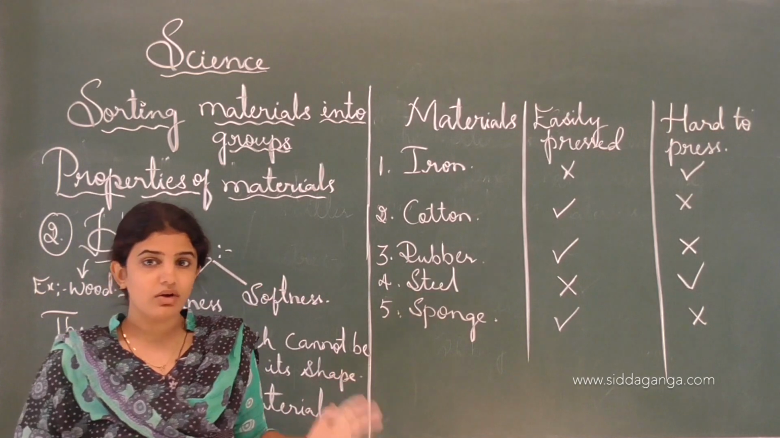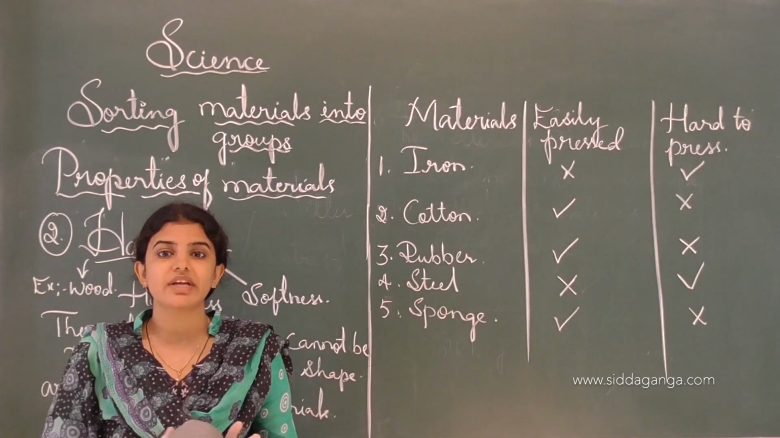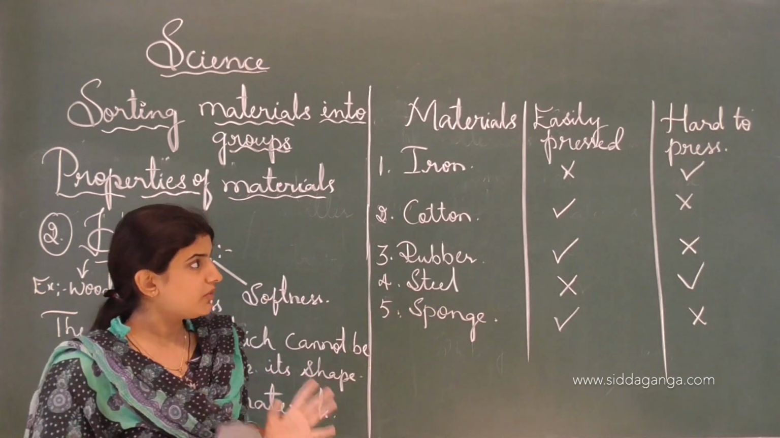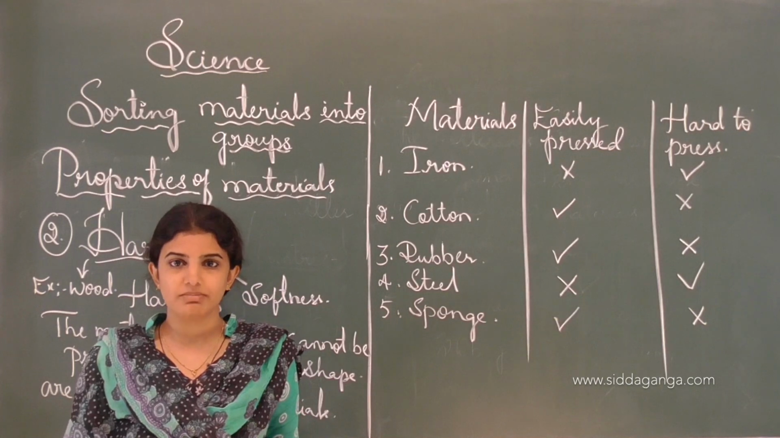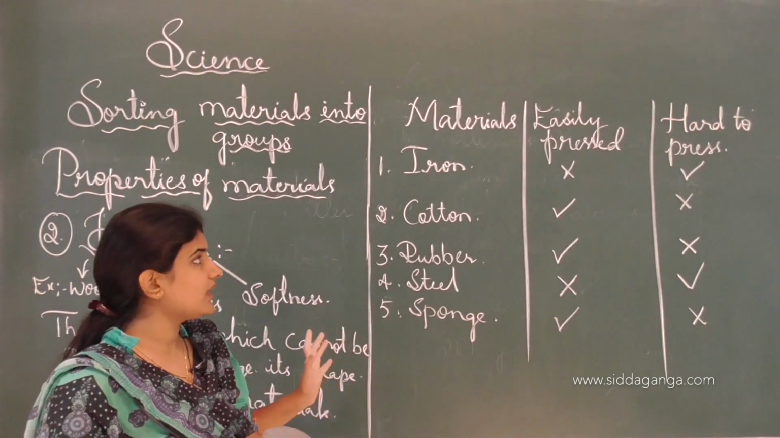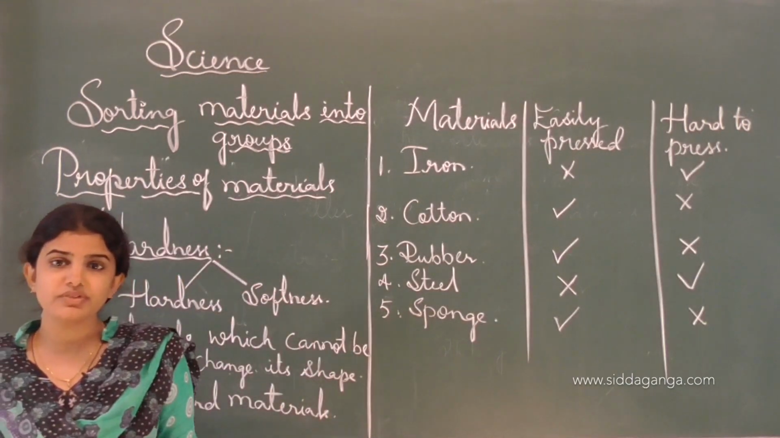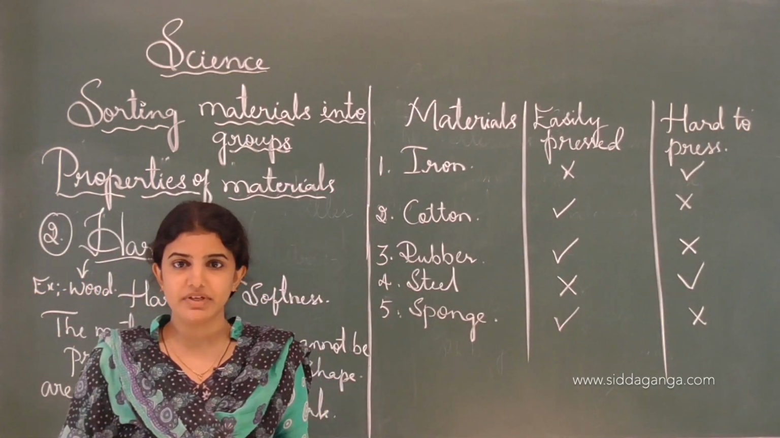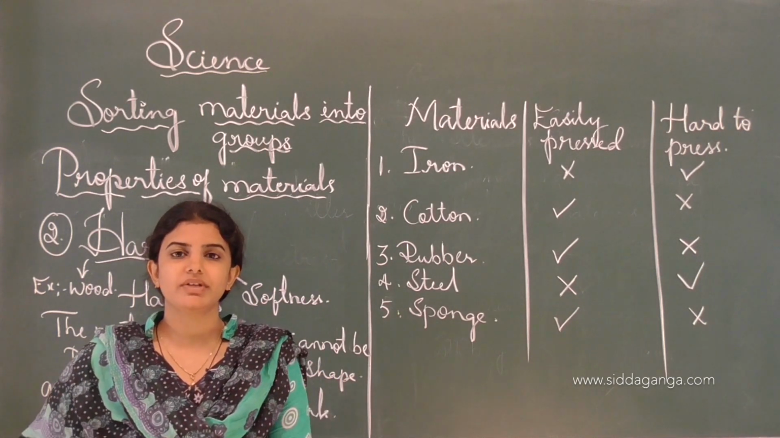This is all about the different types of materials which can be easily pressed and whose shape we can change. Some materials are hard to press and can't change their shape. This is how we can classify materials. In today's class we learnt about the different types of materials according to their classification and their properties. Thank you.